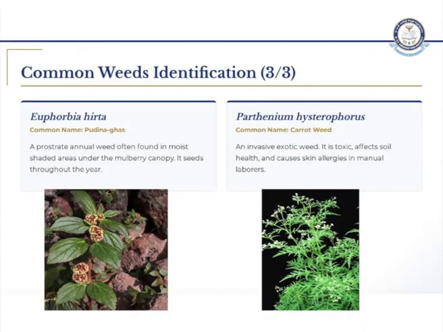Okay. Next variety is Parthenium hysterophorus. The common name is carrot weed. It is an exotic weed. It is toxic. It will affect the soil health and cause skin allergy, and it requires manual labor to pluck it, because it cannot be plucked using machinery.